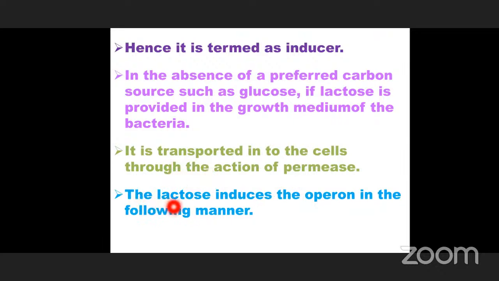Then the lactose induces the operon in the following manner. Glucose is absent. In the absence of glucose, lactose is provided to the bacteria, and that lactose is transported into the cells through the action of permease enzyme, and that lactose induces the operon in the following manner.